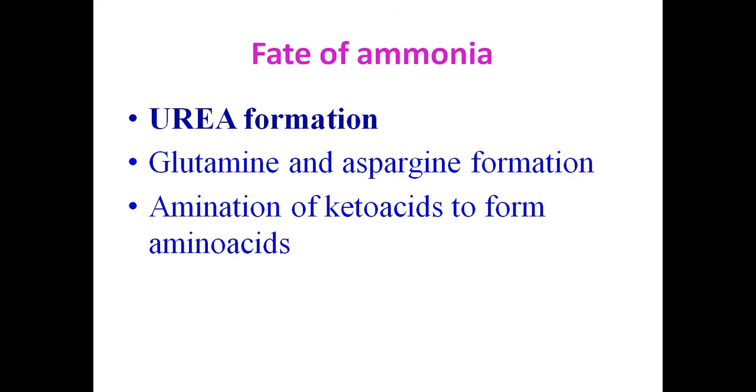Because they can accommodate an additional amino group, they serve as a source of ammonia storage in the body. And amination of keto acids to form alpha amino acids also requires ammonia. This means conversion of a keto acid into an alpha amino acid requires ammonia. So ammonia is used in these reactions.